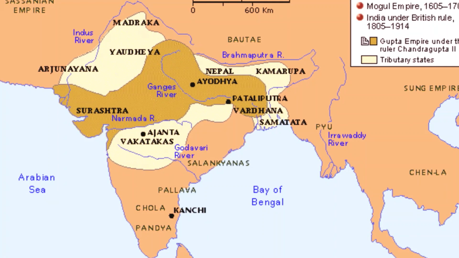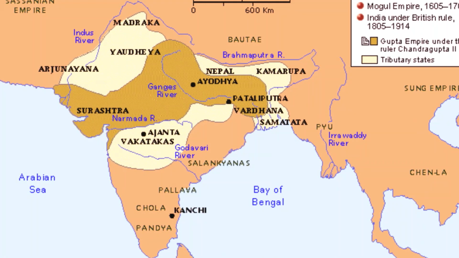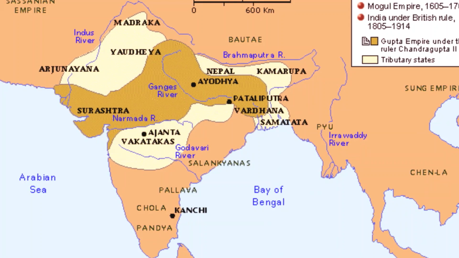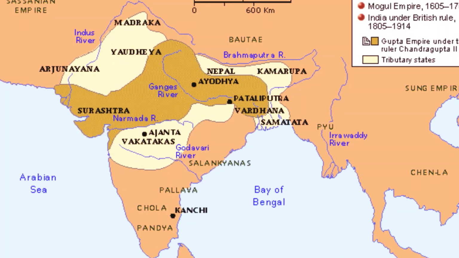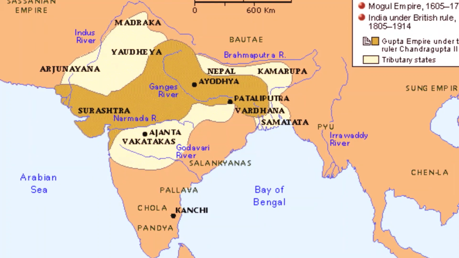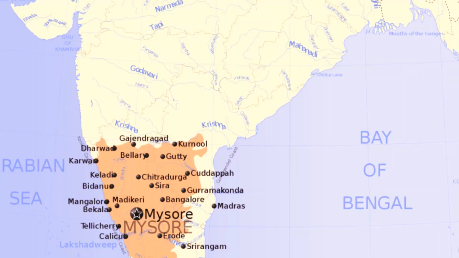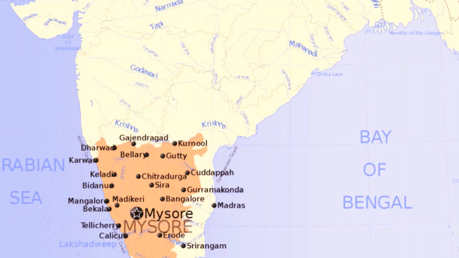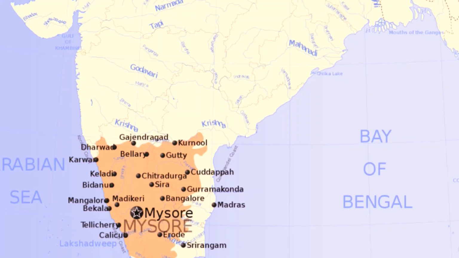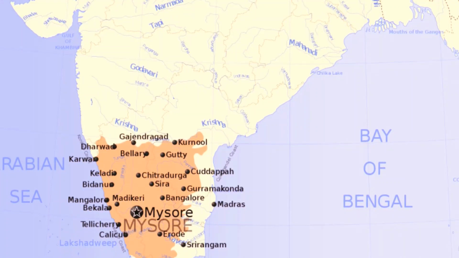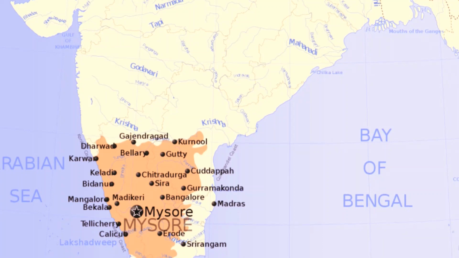And next we come to the Western Ganga Dynasty. King Kongani Madhava was the founder and he ruled ancient Karnataka. And next dynasty was the Hoysala Dynasty. It was in between the 7th century AD. Vishnuvardhana was a great king.